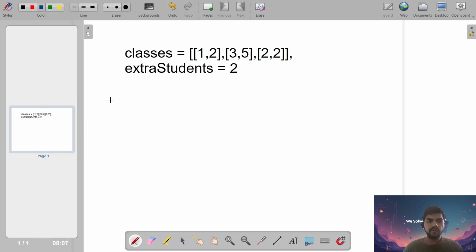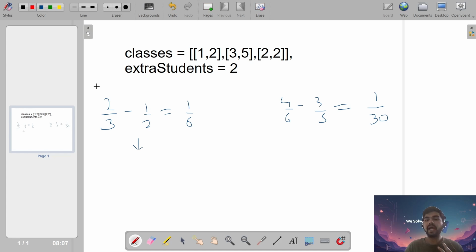Initially we have 1 by 2. So the impact if we add a student, we'll write 2 by 3 minus 1 by 2, equal to 1 by 6. And here we have 4 by 6 minus 3 by 5, this is 1 by 30. The impact is more here, so we'll change this. So our first iteration is done.